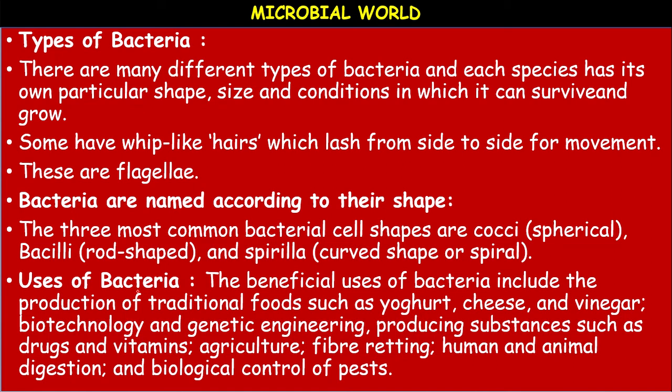Okay. Now come to the uses of bacteria. The structure is very simple. Nutrition in bacteria, if you see, most bacteria are unable to synthesize their own food and hence they are heterotrophic, and some of the bacteria can synthesize their own food, they are autotrophic bacteria. For example, blue green algae or the sulfur bacteria or purple bacteria, green sulfur bacteria, they can synthesize their own food by chemotrophic nutrition.